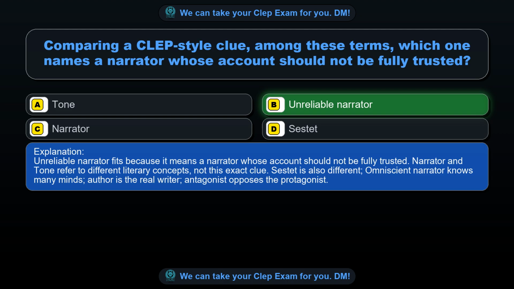Unreliable narrator fits because it means a narrator whose account should not be fully trusted. Narrator and tone refer to different literary concepts, not this exact clue. Sestet is also different. Omniscient narrator knows many minds, author is the real writer, antagonist opposes the protagonist.